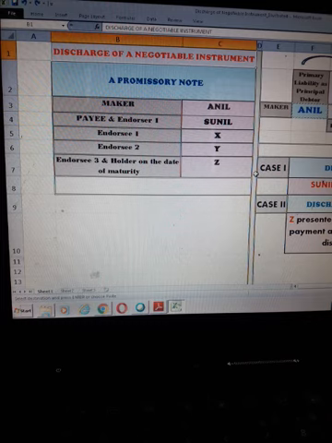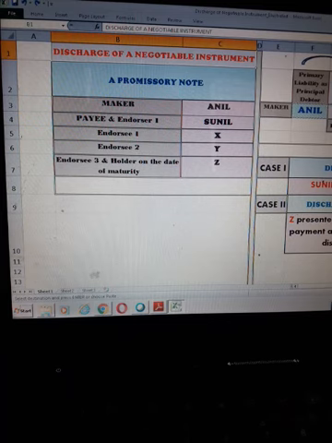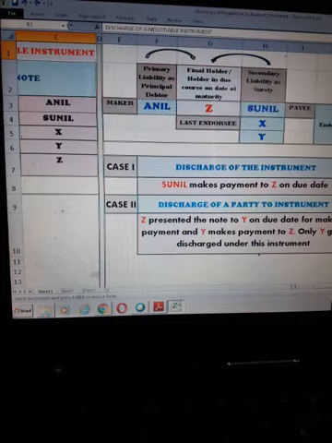And Sunil also endorsed this instrument and he endorsed it to X. Later on, X endorsed it to Y, and before the due date, Y also endorsed the instrument to Z. So these are the parties who are involved in this example. So now from the point of view of the concept of the discharge of instrument, let us see this example.